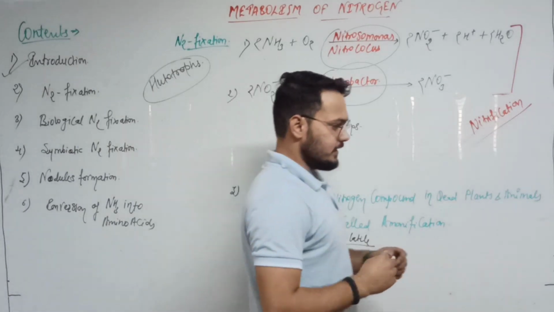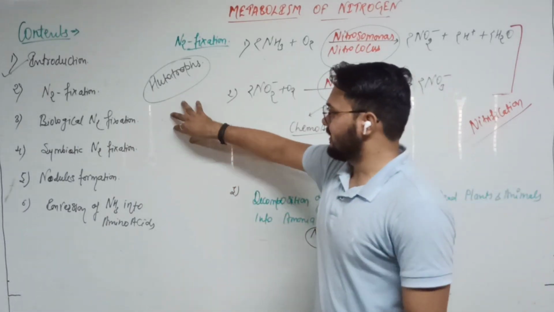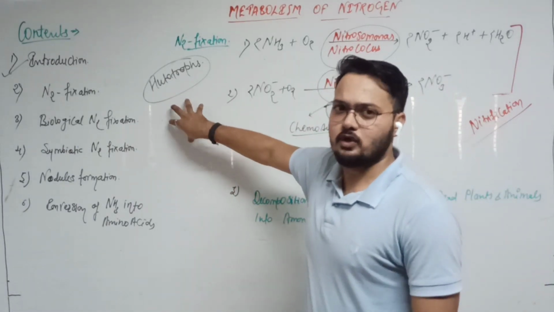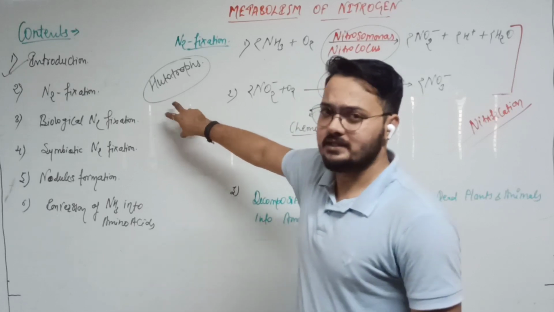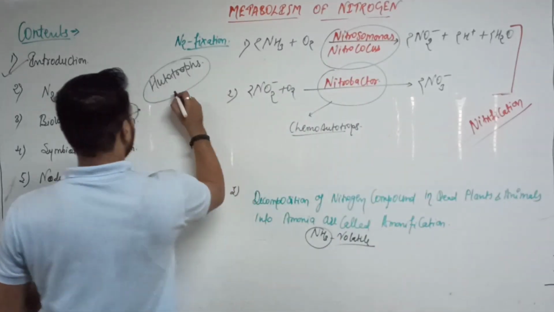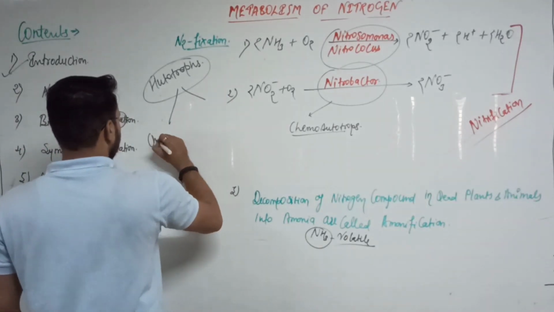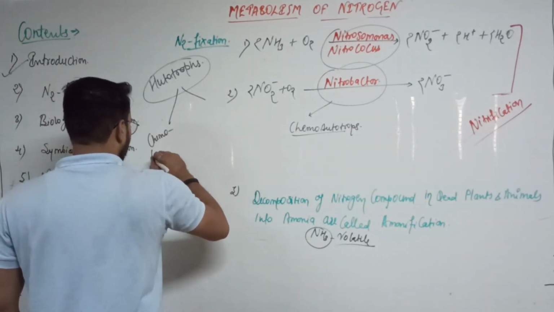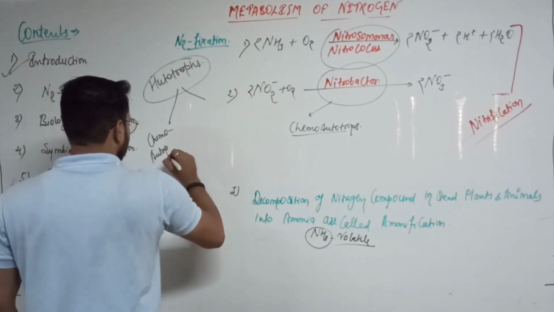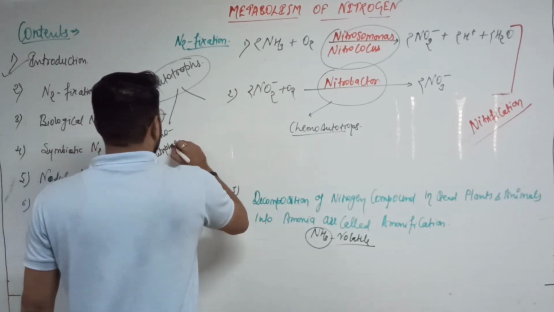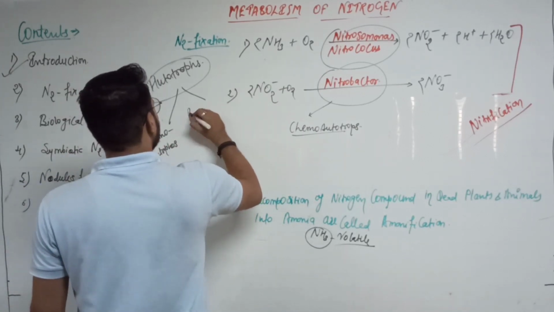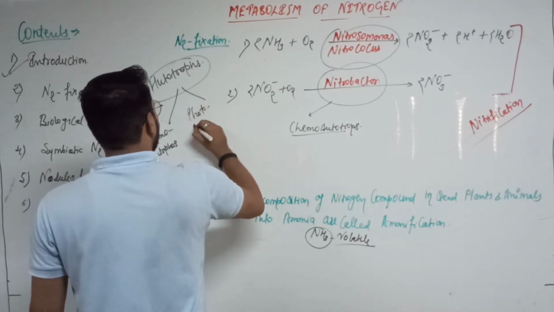Autotrophs, that type of the organisms that make or synthesize their own food. That's why they are called the autotrophs. And these autotrophs classified into two divisions. One is the chemoautotrophs and other is the photoautotrophs.